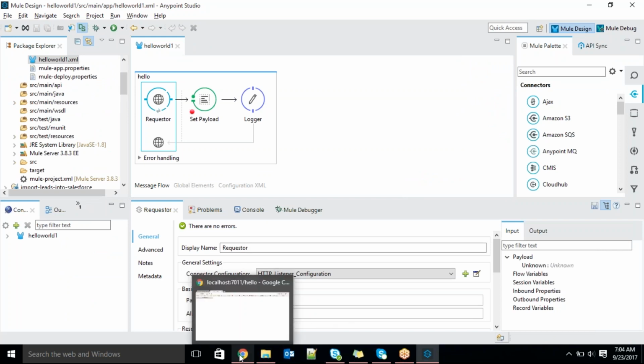Observe here, guys: if you want to try a POST method, a POST request, I mean if you want to send some information to the server, or to the Mule API, how will we test that service? We have a third-party plugin called Postman client.